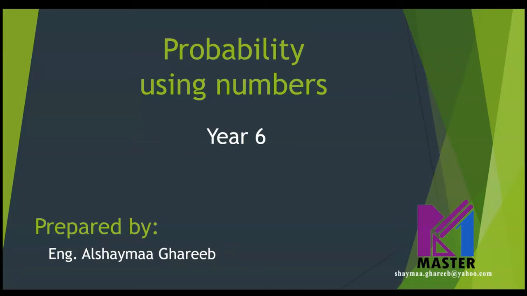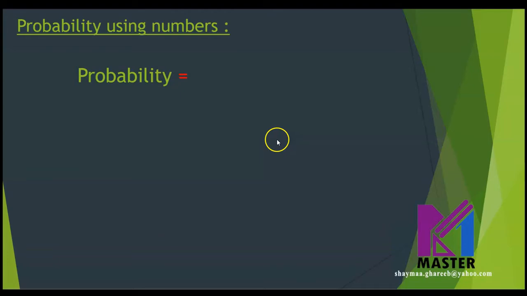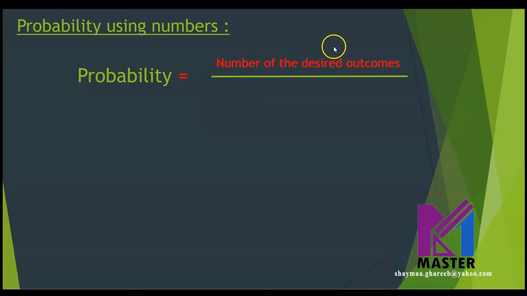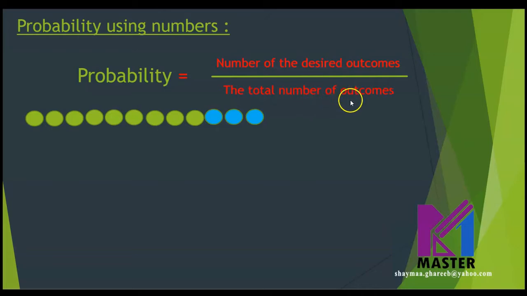Now, let's talk about probability using numbers. In order to write the probability in numbers, it's preferred to be written as a fraction. So let's see how we write it. Up, we are going to write the number of the desired outcomes over the total number of outcomes.